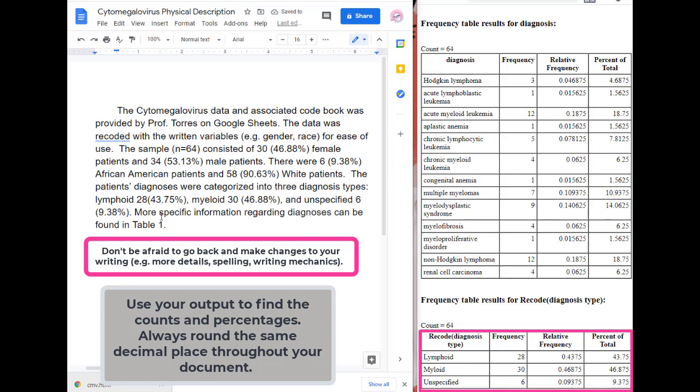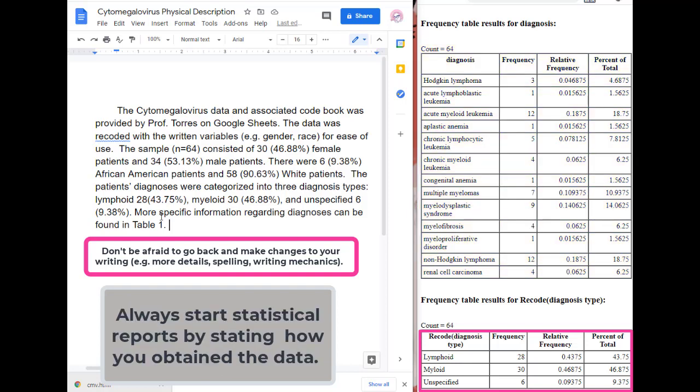So this way, if anybody wants to see how the different specific diagnoses, instead of categories, were distributed, they can just go to the table. Because honestly, the information that's here with 13 different diseases or conditions is a little bit much for a simple physical description. Let me read this back. It says the Cytomegalovirus Data, and actually does that need to be capitalized?